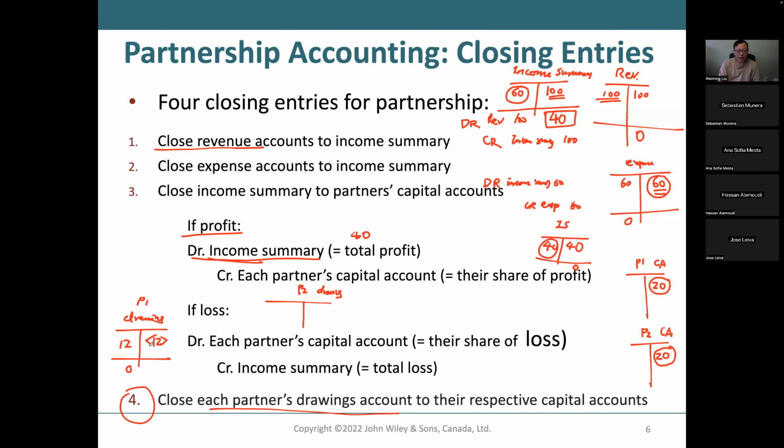When I credit my P1 drawing, I need to debit my P1 capital account. So at the end of the day, you have a credit of 20 and a debit of 12, and partner one's capital account has only $8.